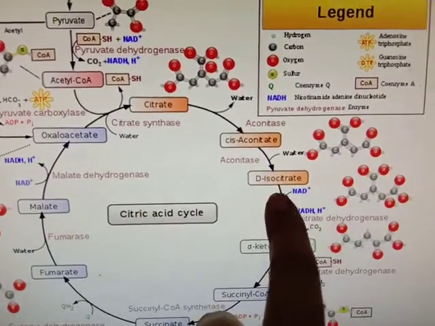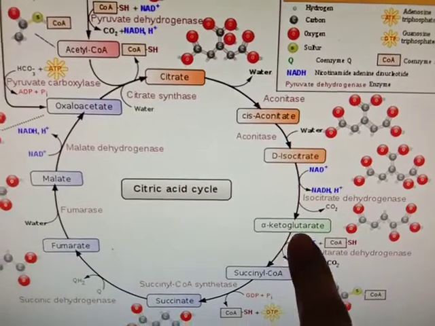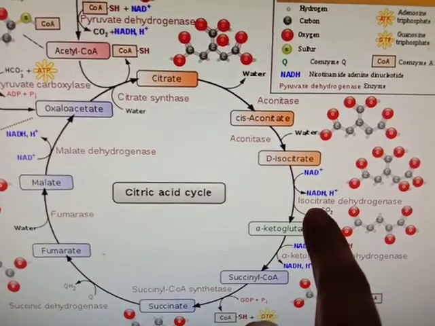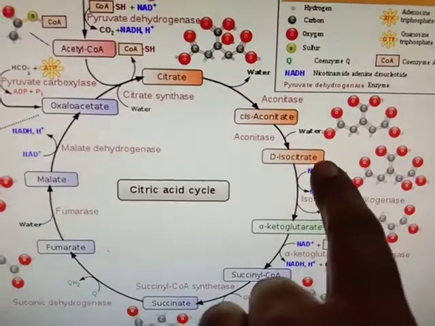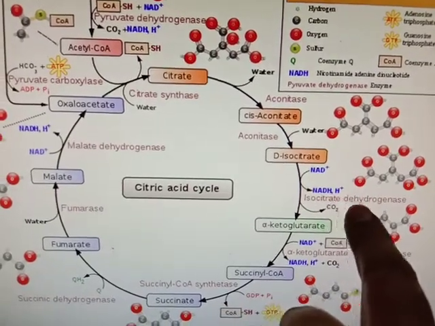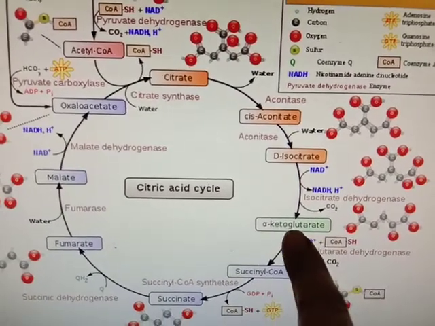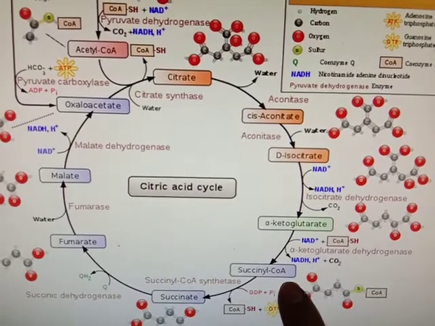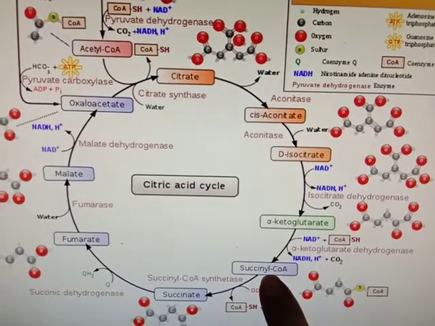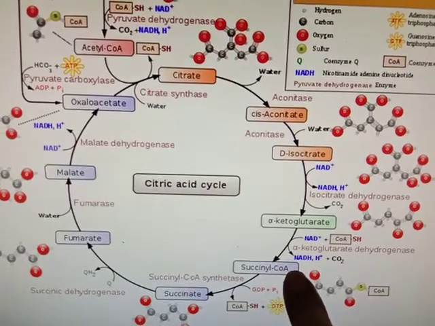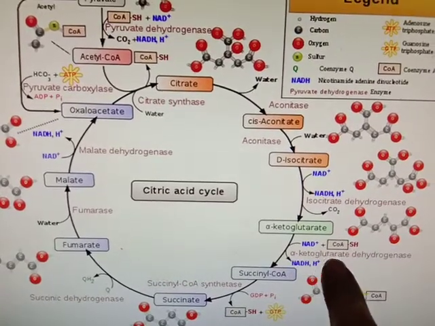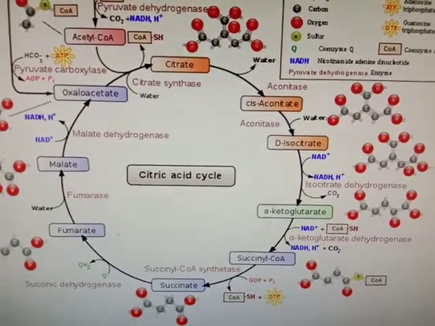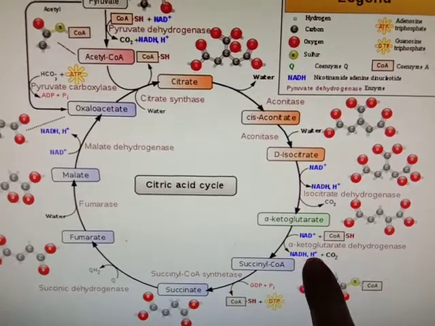Then isocitrate is converted into alpha ketoglutarate with the help of isocitrate dehydrogenase. Here the first NADH is synthesized. Then alpha ketoglutarate undergoes oxidative decarboxylation to form succinyl coenzyme A by the alpha ketoglutarate dehydrogenase complex. Here the second NADH is formed.